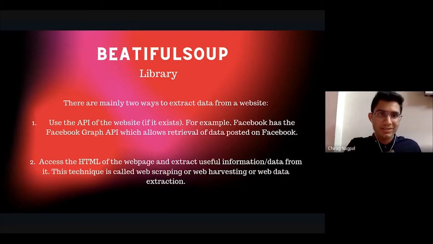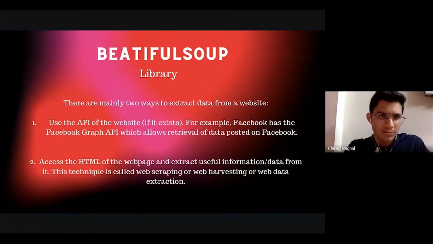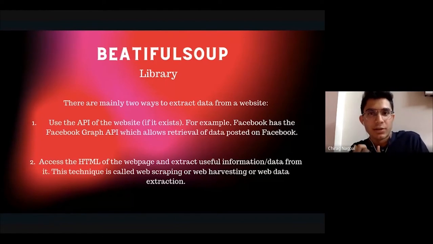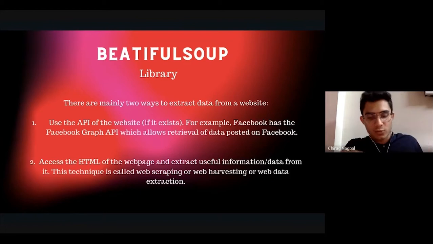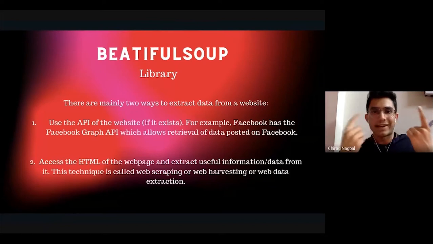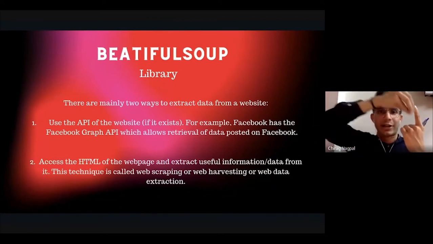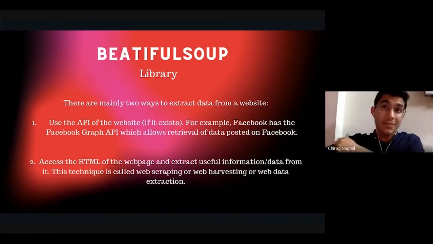When I'm talking about the first method, using the API of a website, API is nothing but the application programming interface, in basic layman terms, because I want to make it as simplistic as possible. It's just a tool which allows different programs to interact with each other and have a more secure content transfer. For example, if one program wants to interact with another program to extract some data, it will use an API, which is like a tool that goes from here to there, gets the data, and comes back. That is the basic purpose of an API, and many users and many programs currently use it.